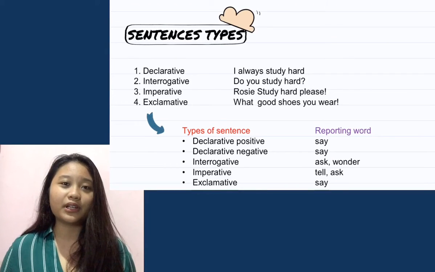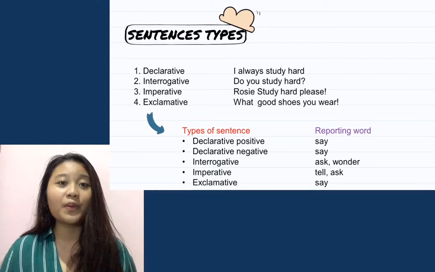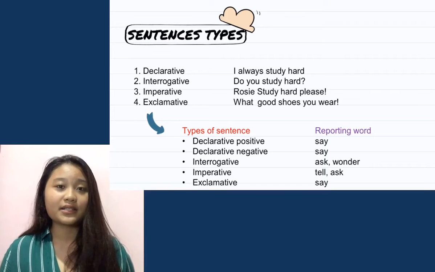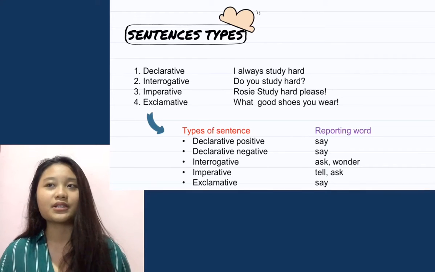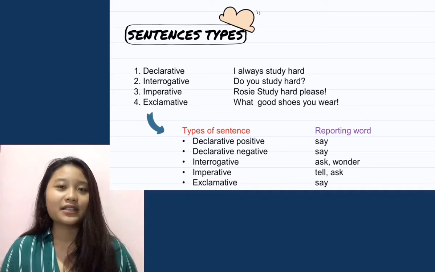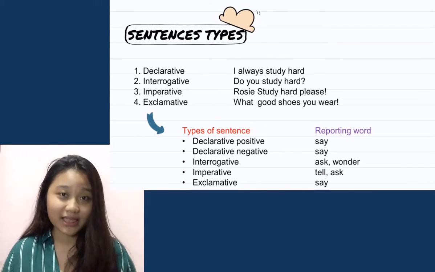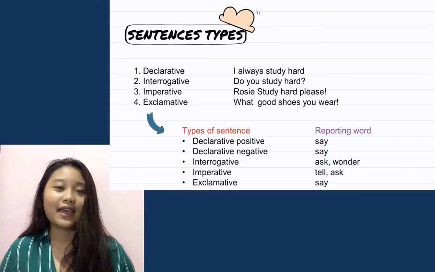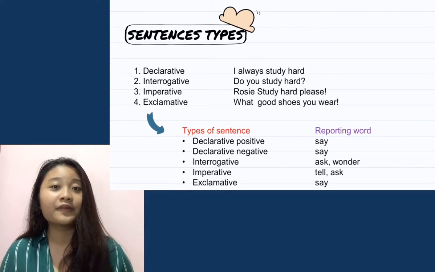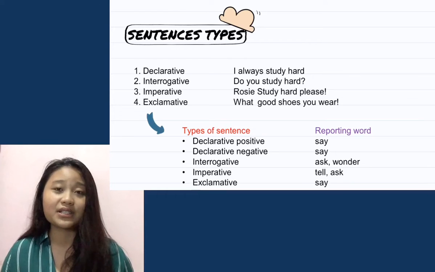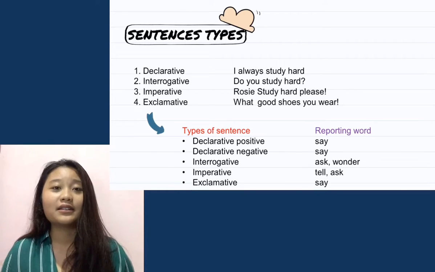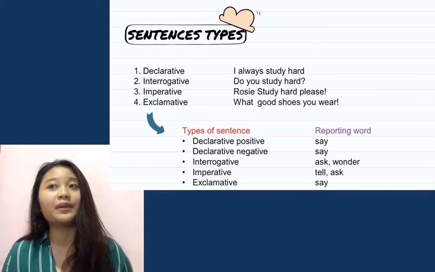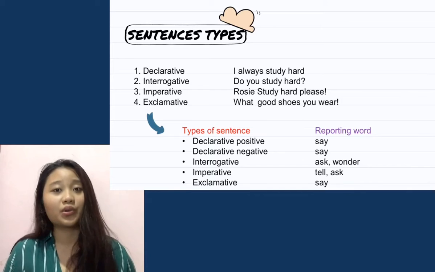Before we learn about indirect speech, we must know some types of sentence. The first is declarative. The example is "I always study hard." The second is interrogative. The example is "Do you study hard?" And the third is imperative. The example is "Rosie, study hard please." And the last is exclamative, and the example is "What good shoes you wear!"